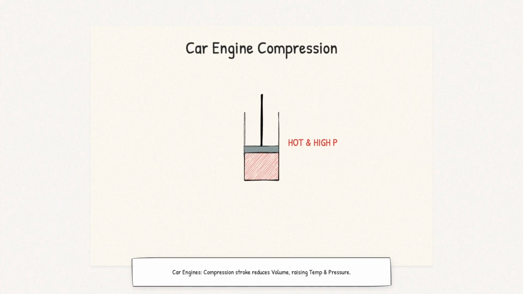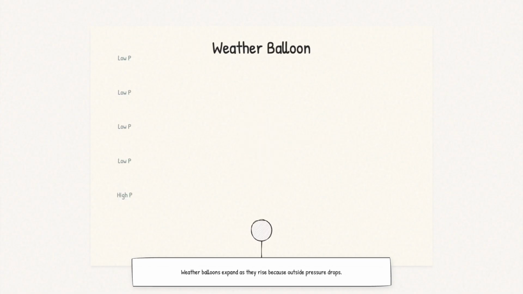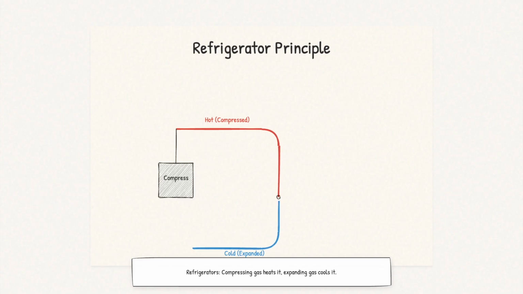Car engines rely on this law. During the compression stroke, volume decreases, which causes temperature and pressure to rise drastically, making the fuel-air mixture ready to ignite. Weather balloons expand as they rise because atmospheric pressure decreases with altitude. Lower external pressure allows the gas inside to expand. Even your refrigerator uses this equation. Compressing refrigerant gas heats it up, and allowing it to expand cools it down.